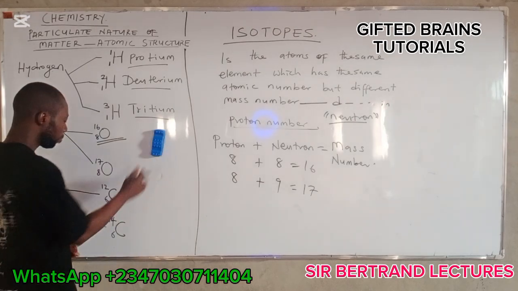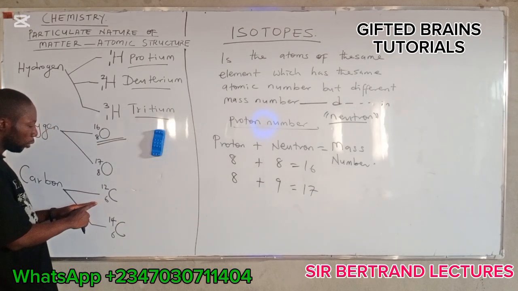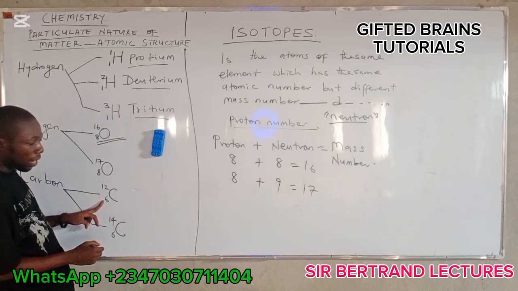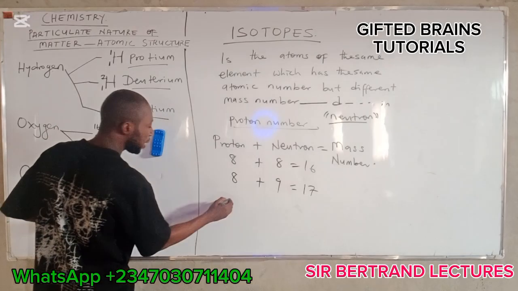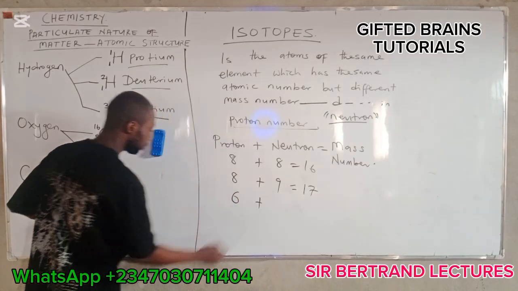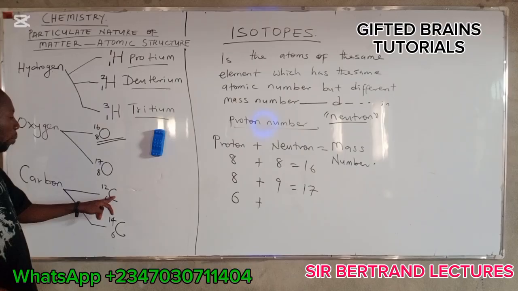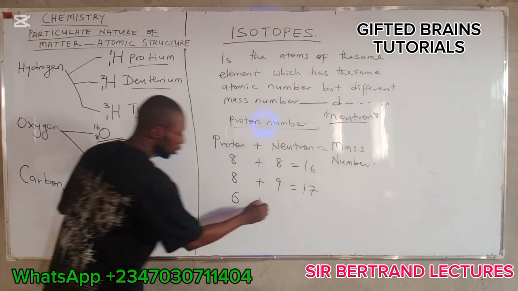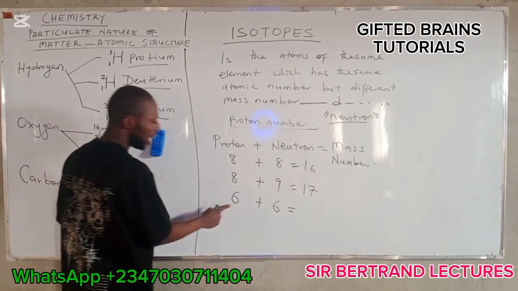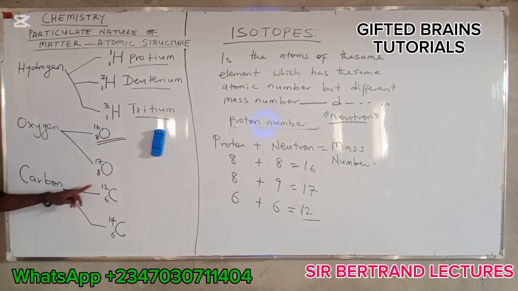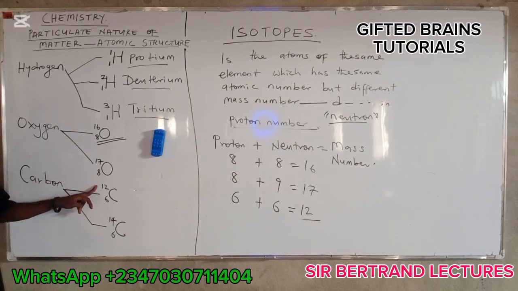Are you following? In the case of this carbon, the atomic number of carbon is 6 because the proton number here is 6. Do you understand? Then the neutron number of carbon here is 6 also. That is why if you add 6 to 6, it will give you 12, which is the mass number of the carbon. Do you understand?